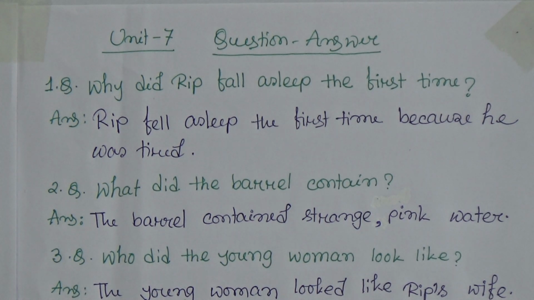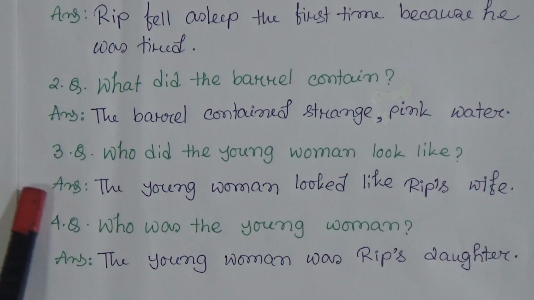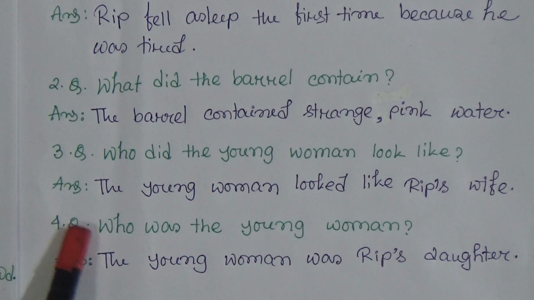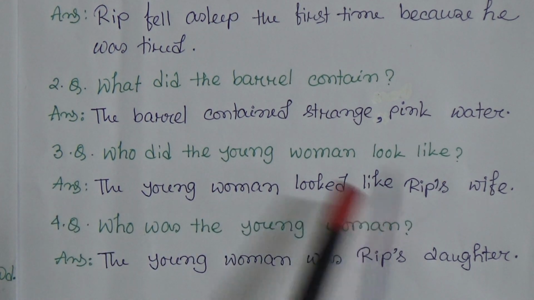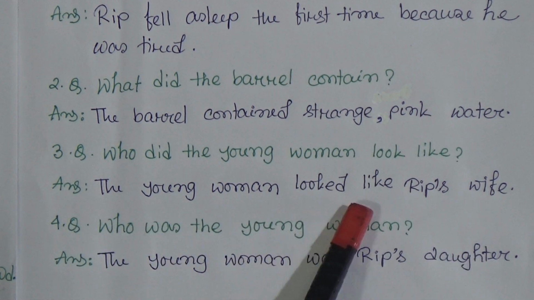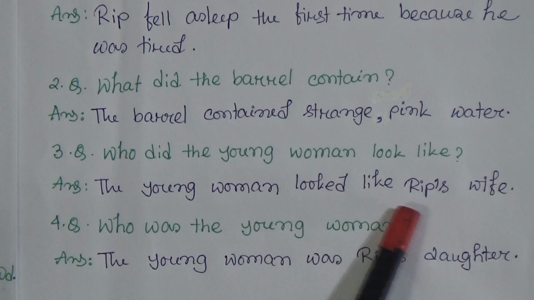Now the second question, what did the barrel contain? Answer: the barrel contained strange pink water. Number 3, who did the young woman look like? Answer: the young woman looked like Rip's wife.